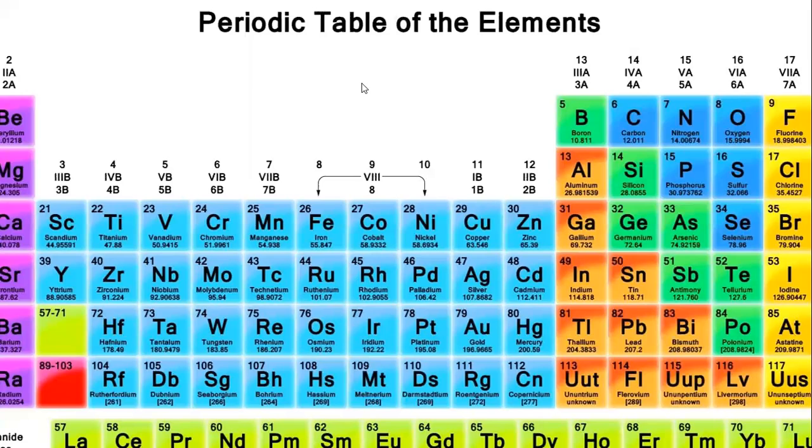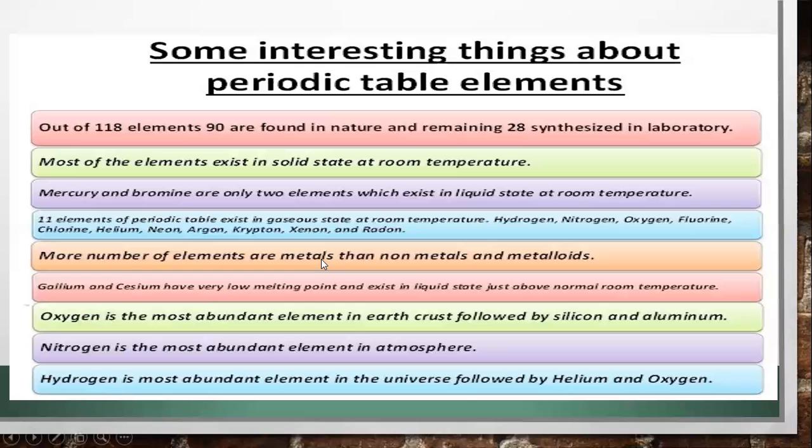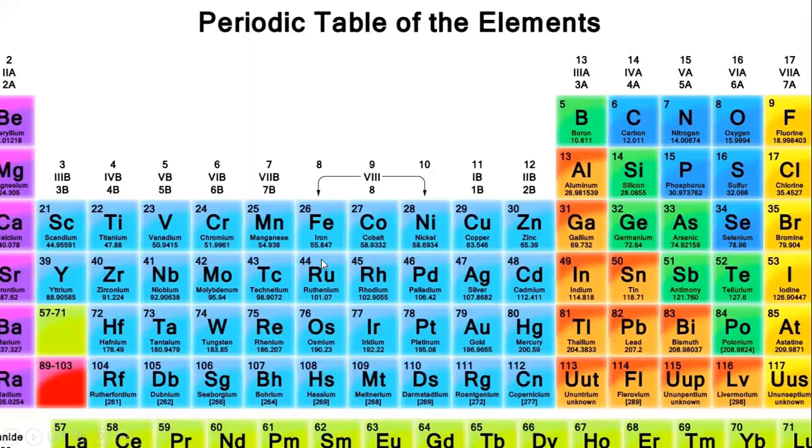Here you can see there are the 7 rows of the table. It shows metals on the left side and non-metals on the right side. These 7 rows of the table are called periods.